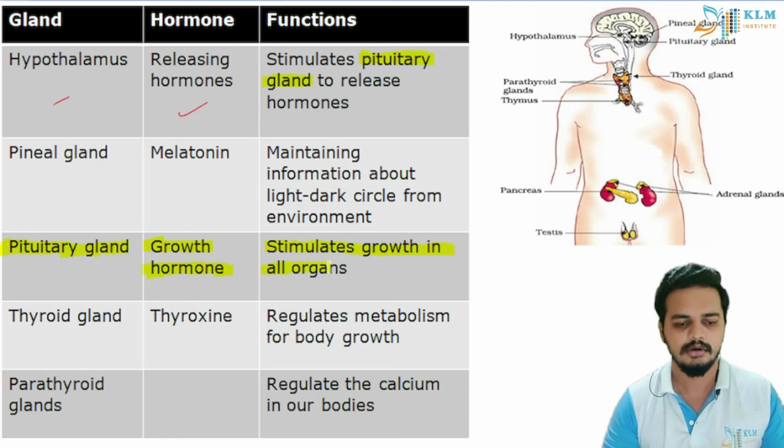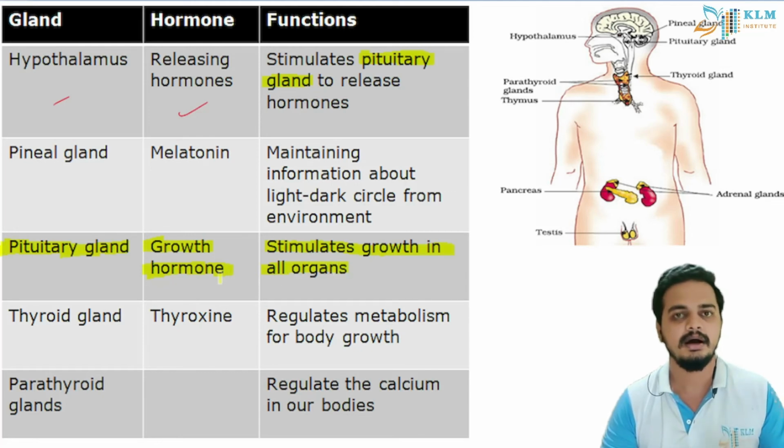So when a person is growing, if the pituitary gland does not work or malfunctions, some can grow into giants, some can grow into dwarfs. So this is a very integral part for our posture and our growth. And we will look into the pineal gland, which produces melatonin.